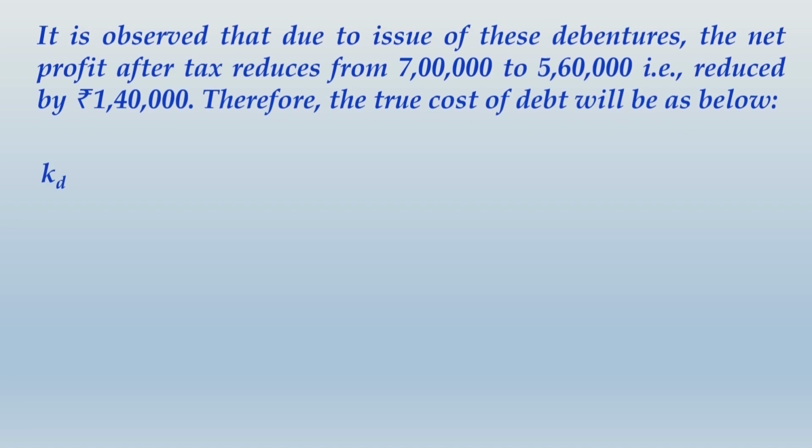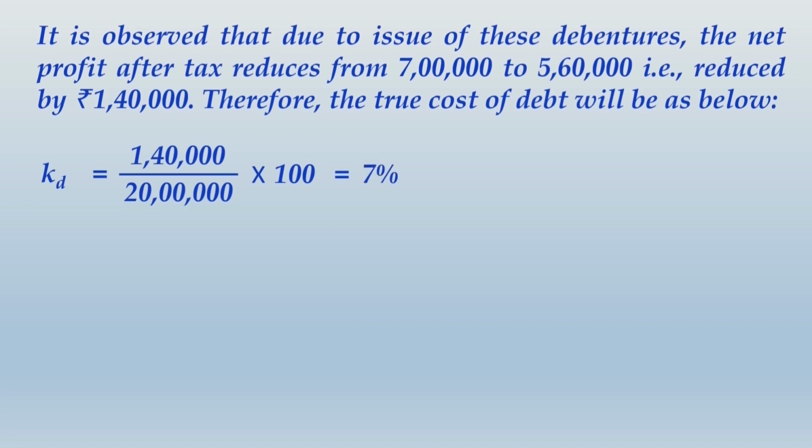In the numerator you will take 1 lakh 40,000, which is your true cost of debt. In the denominator it will be the proceeds from issue of these debentures, which is 20 lakhs, correct? And finally it will be 1 lakh 40,000 divided by 20 lakhs into 100, that would give you 7%.